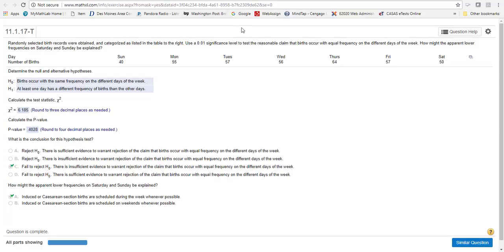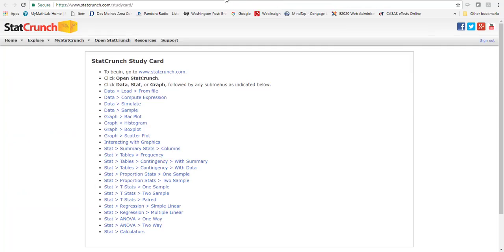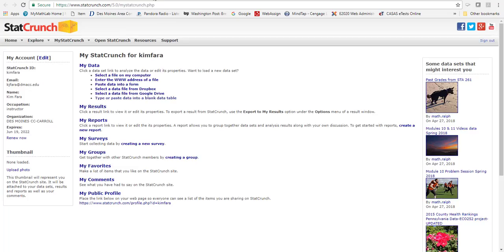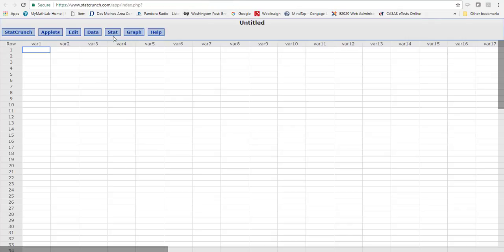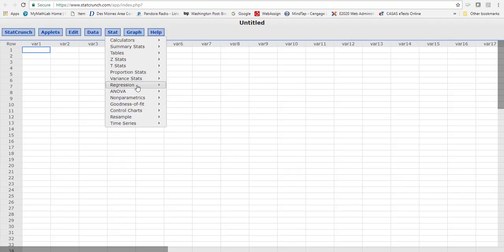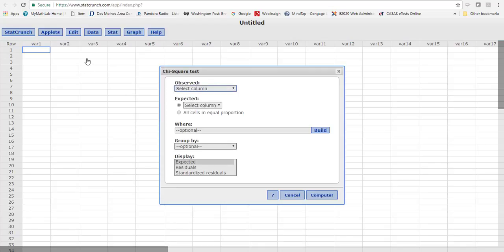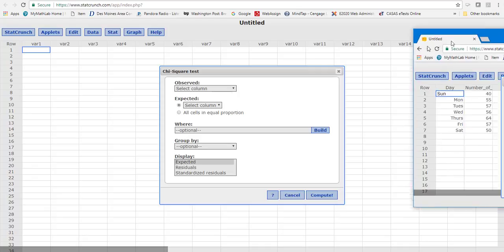Now let's look at StatCrunch one more time. If I was going to do, let's say I think half of the births would be on Saturday, then we're going to have an expected count column over here, and then you would just check that column. And so if you have an expected number that's not the same, then you're going to compute it. Let's pull this back over so you can see what I'm talking about.